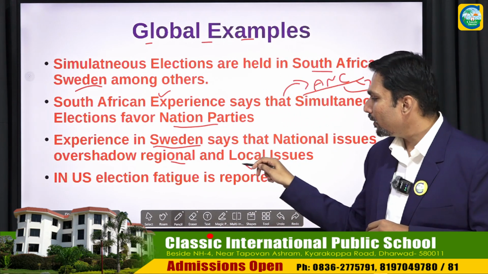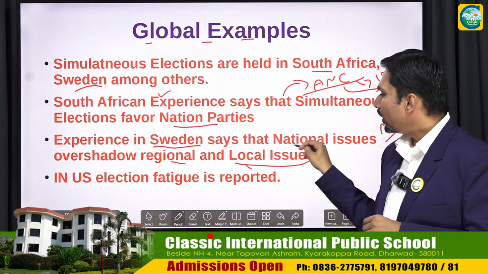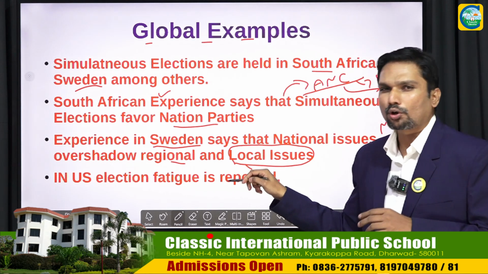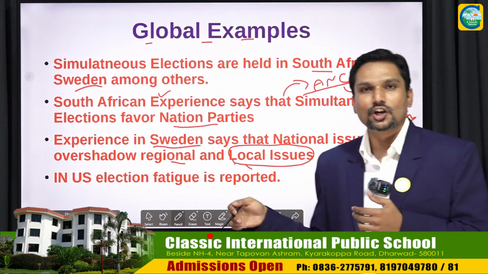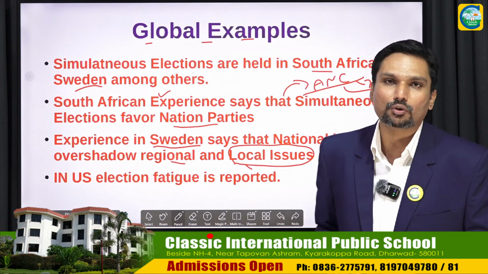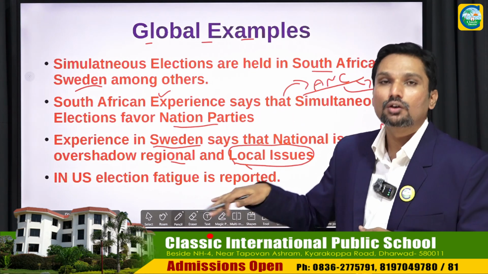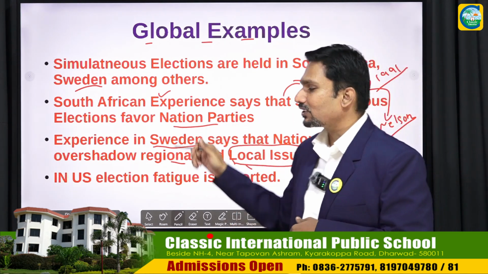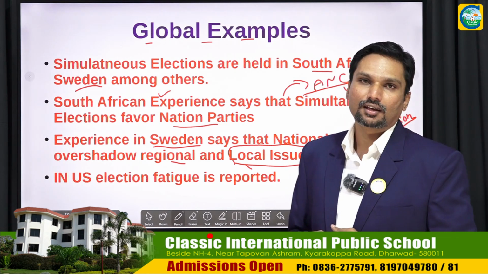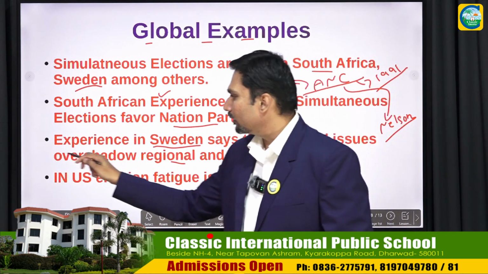The local issues would be like proper drinking water, sewerage. All these issues which are local would be overshadowed by national issues. This has been the experience which we are getting from Sweden, right?